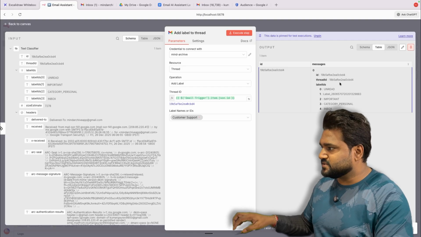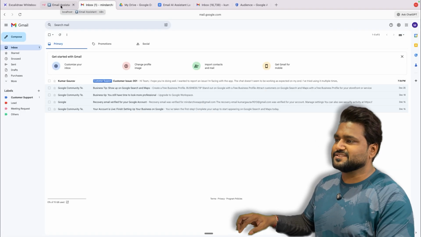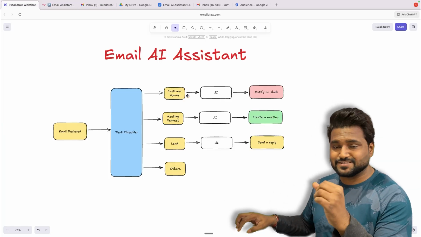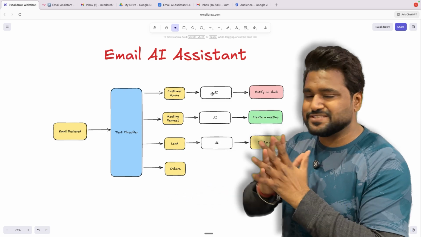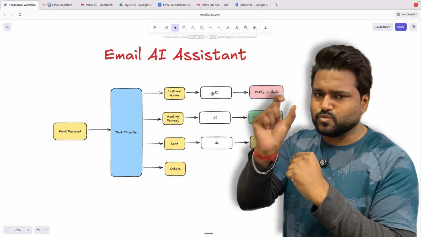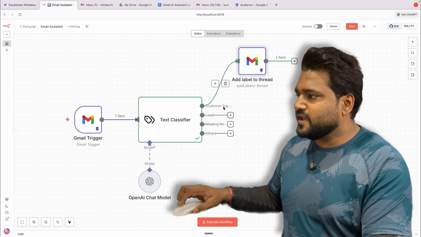Let's pin this down, and if we refresh this, the customer support label is there. Good. Now the next thing in this workflow for this query assistant is we'll be using AI to detect what kind of error we are getting, summarize that in just one line, and send a notification. But let's tackle this AI node first.